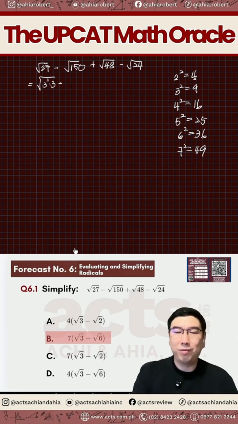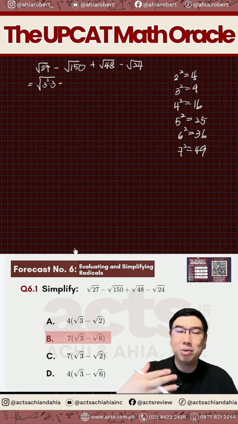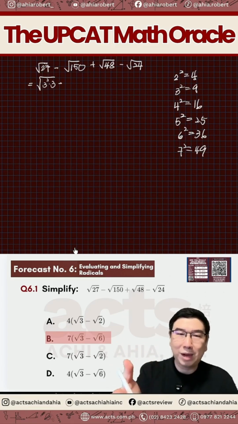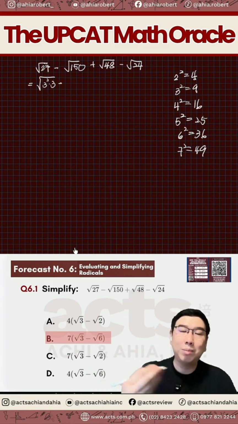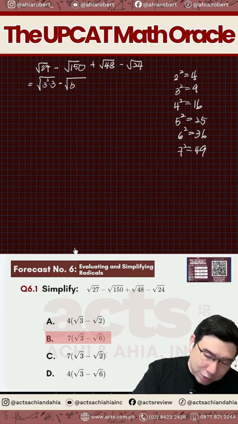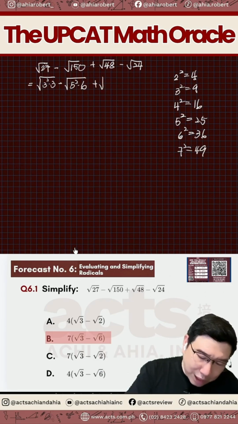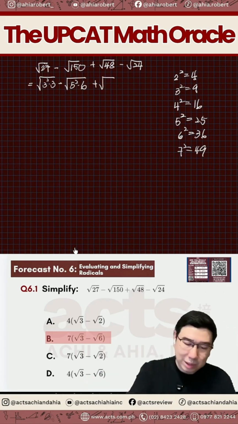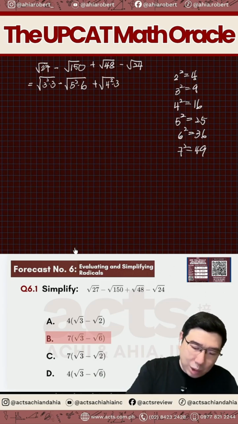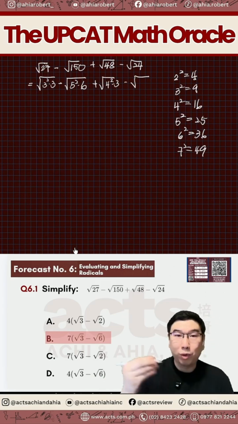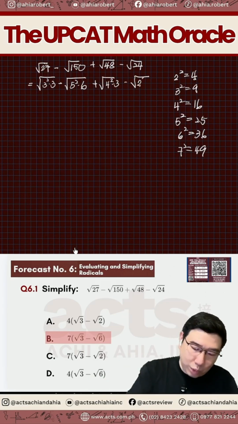How about 150? What factors of 150 can you have? Of course, it will have a factor of 5. So 25 times 6 will be 150. That is actually 5 squared times 6. That's a strategy we can go about. Now, how about 48? That will be 16 times 3, so that's 4 squared times 3. And 24 will be equal to 4 times 6, or simply 2 squared times 6.